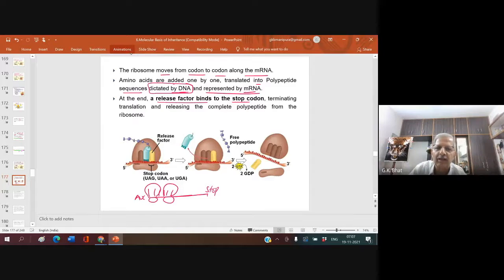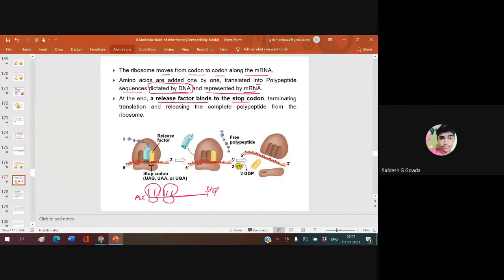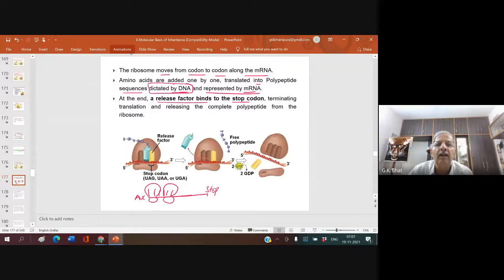What is at the beginning? Sigma, start. What is at the end? Rho factor. At the end, a release factor binds to the stop codon, terminating translation and releasing the complete polypeptide from the ribosome. Look here. It is the last one, release factor.